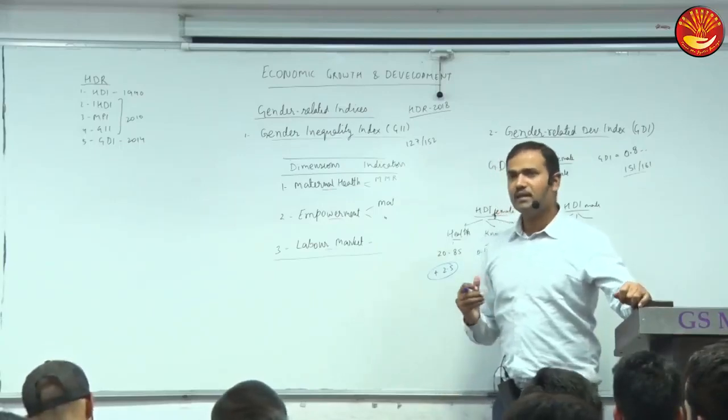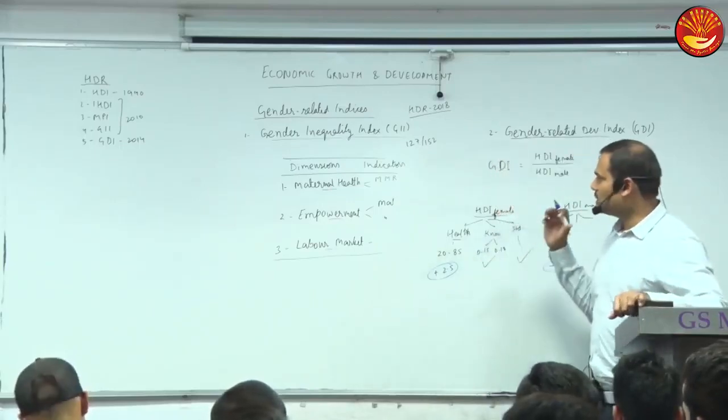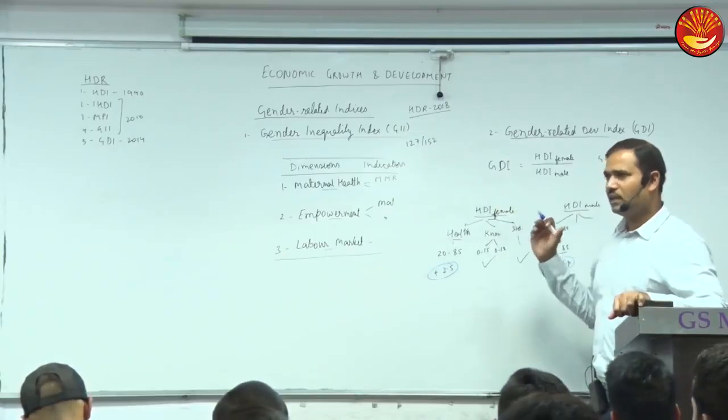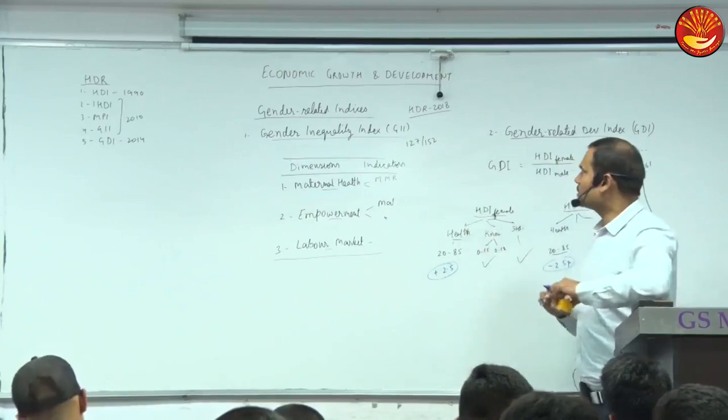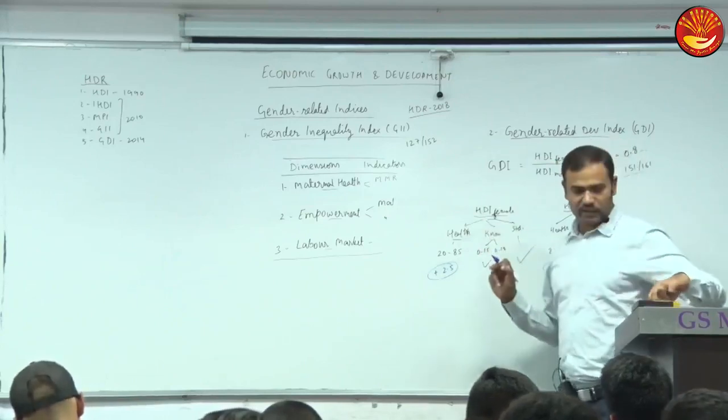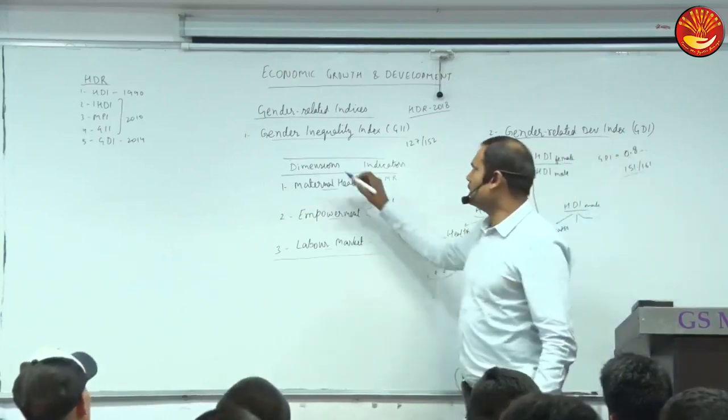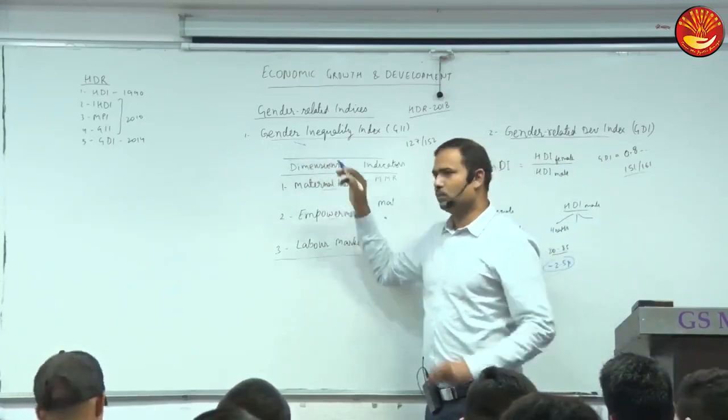Yes, they have different dimensions. Both measure gender disparities, but in different dimensions. So there could be various dimensions. What kind of dimensions are covered here in this GEM? It covers mainly which discrimination in respect of which broad thing?